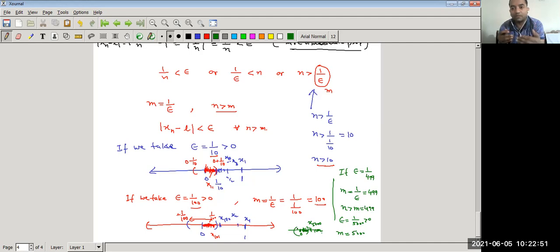We have discussed bounded sequences geometrically, and after that convergent sequences. Now try to solve some examples related to convergent sequences. We will discuss more examples related to convergent sequences in my next lecture.